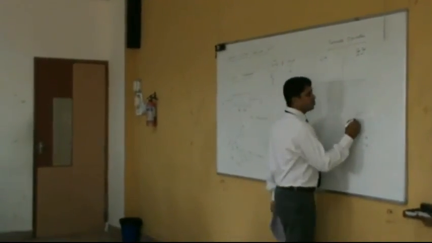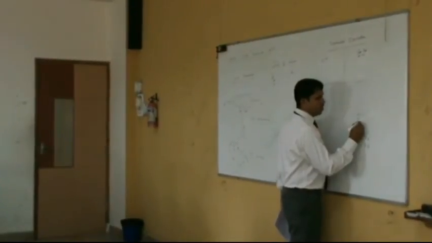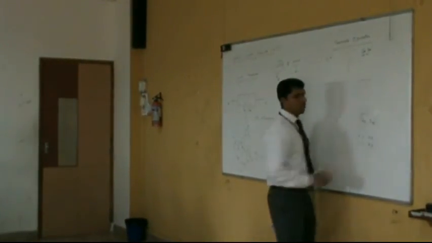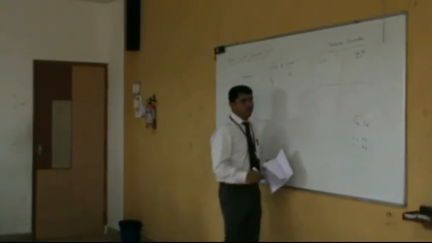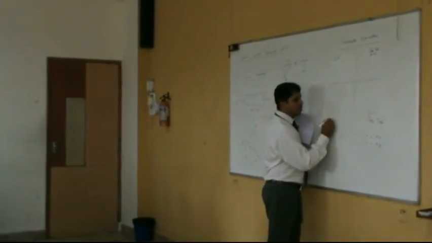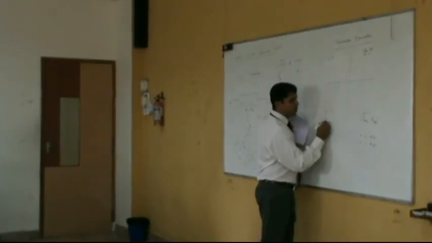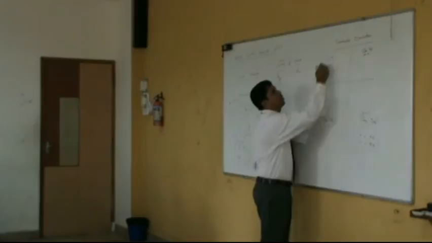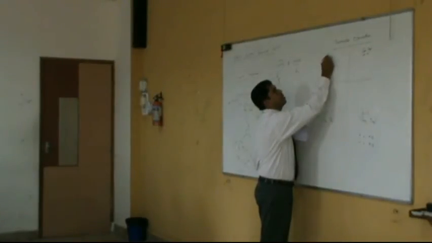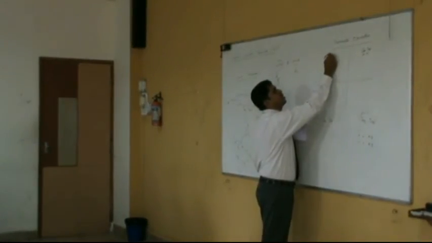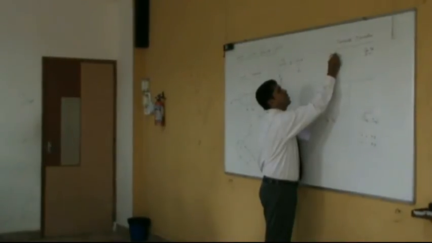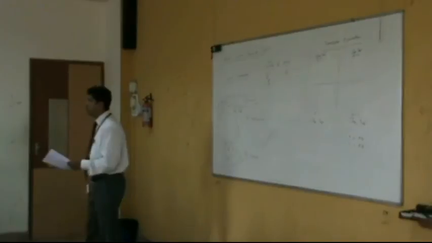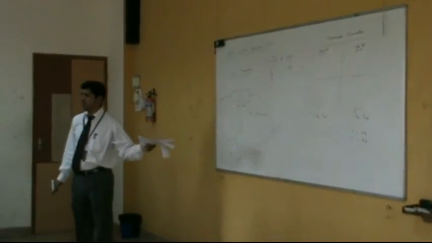What about here? The emitter base junction is forward biased, the collector base junction is reverse biased. Here, both are reverse biased. What about here? The emitter base junction is reverse biased, the collector base junction is forward biased. Is there any other possibility? All possibilities are covered here.